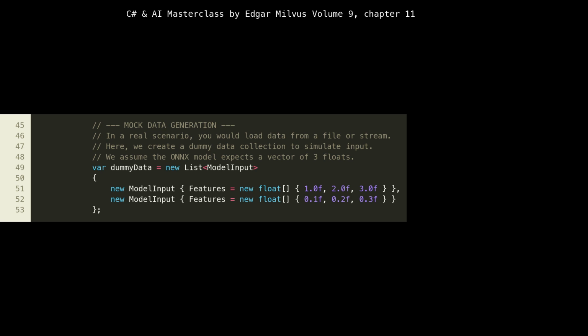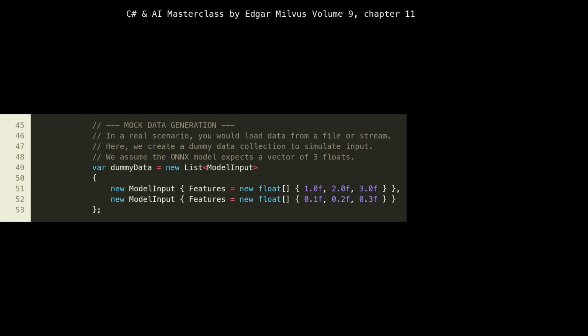Lines 45 through 53 are dedicated to generating mock data. In a real-world application, this data would come from databases, files, or external APIs. However, for a demonstration, creating dummy data allows us to quickly test the model inference path without needing a complex data source. We're creating a List<ModelInput>, where each ModelInput object holds a float[], representing a single input sample for our ONNX model. The assumption here is that our hypothetical ONNX model expects a 1D array of 3 floats, as defined in the ModelInput's Features property.